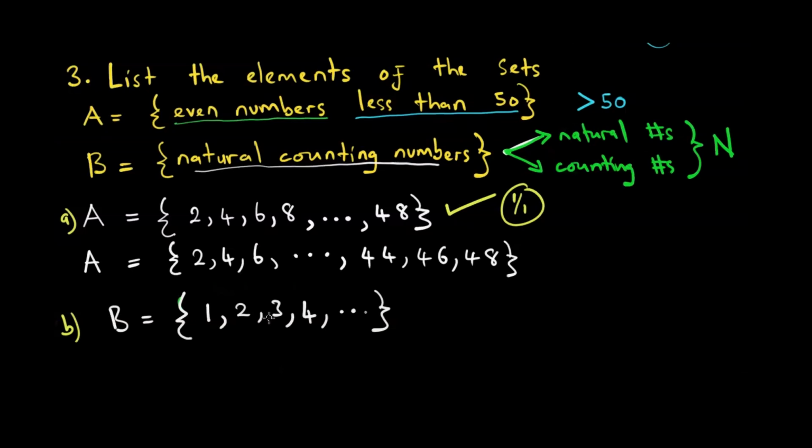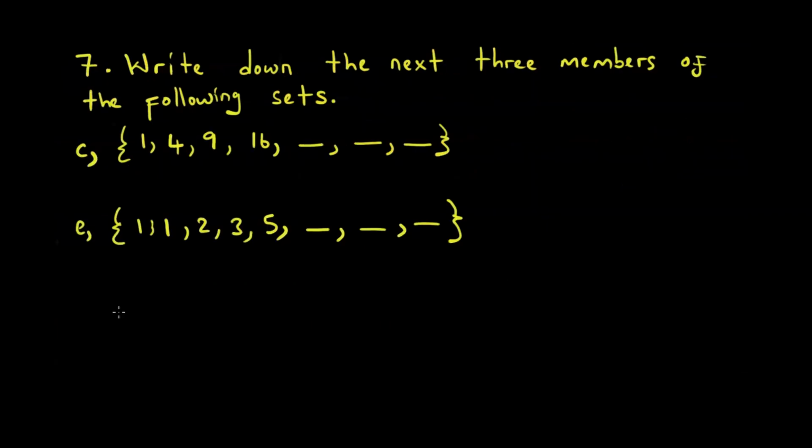7C and also 7E. Number 7 says write down the next 3 members of the following sets. Looking at C we have 1, 4, 9, 16, and it wants the next 3 members of that set. What we have to do to get the next 3 members of that set, we have to understand something. What we basically have to understand is, what is the pattern?